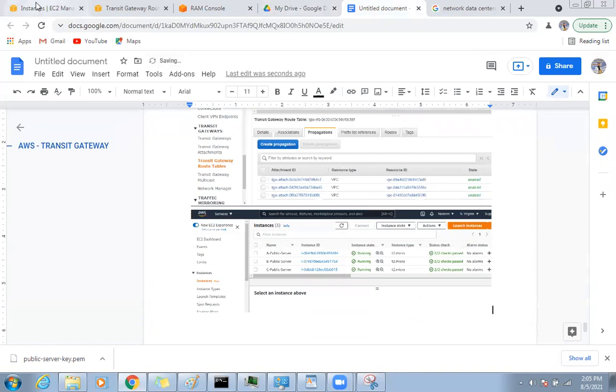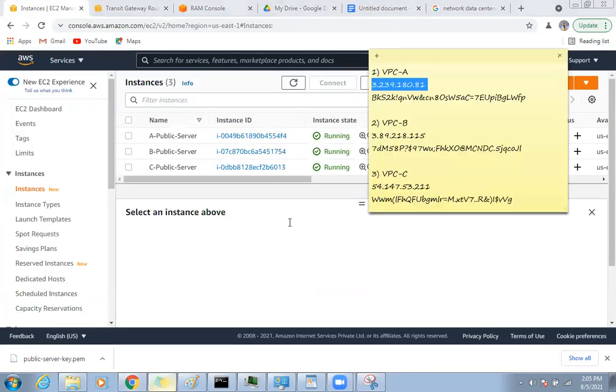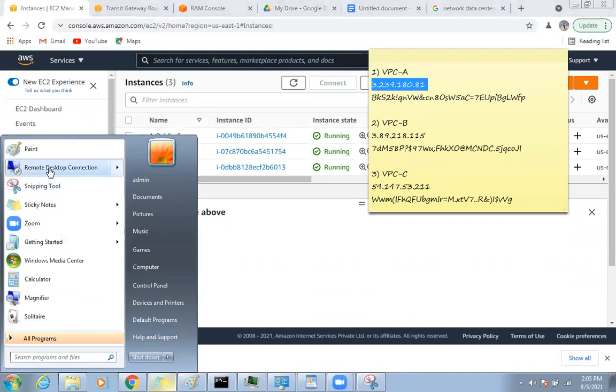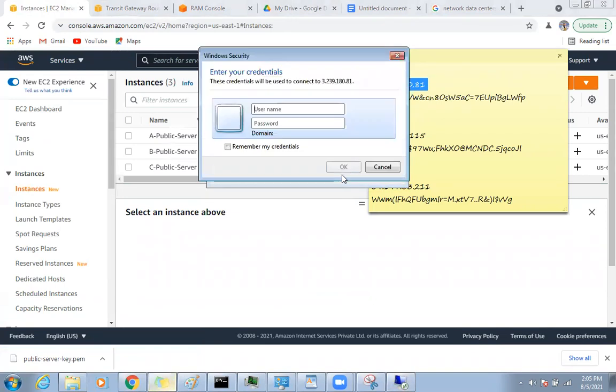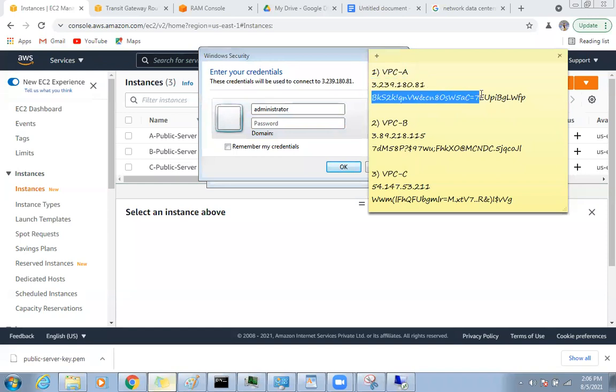Now let's go here. I will take this public IP, go to the remote desktop connection, enter the public IP address here, and connect. And the password is this.